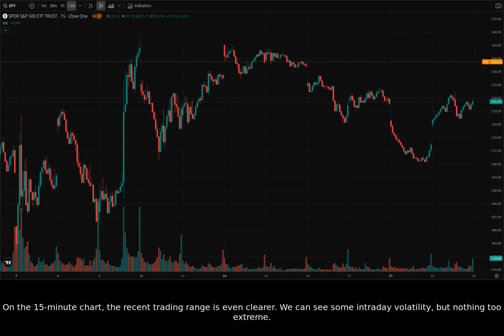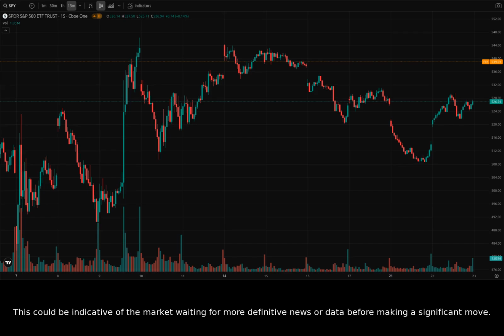On the 15-minute chart, the recent trading range is even clearer. We can see some intraday volatility, but nothing too extreme. This could be indicative of the market waiting for more definitive news or data before making a significant move. Looking at the very recent candles of April 22nd, we're starting to see another rally.